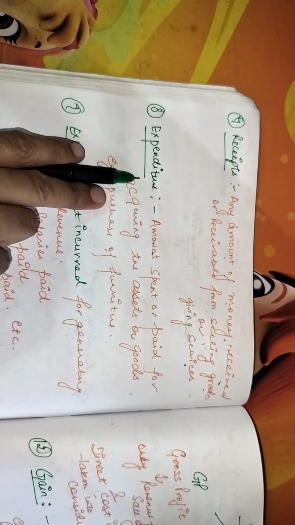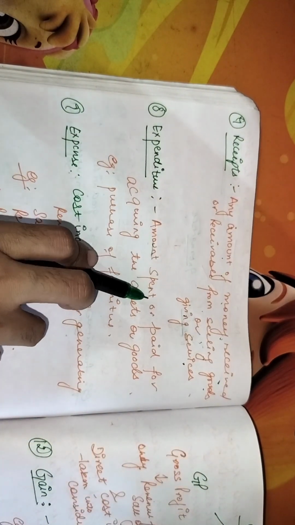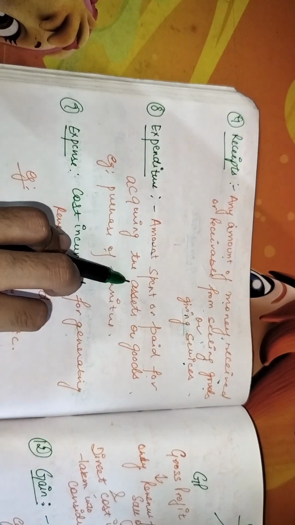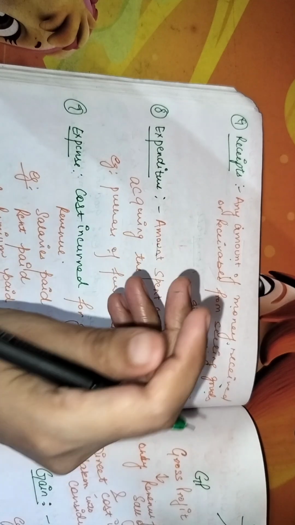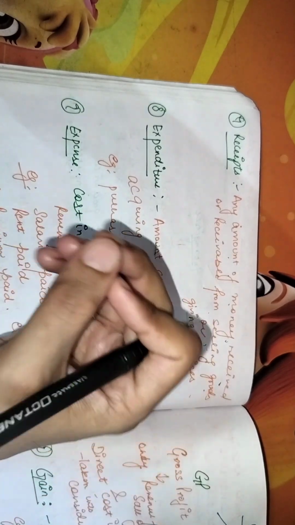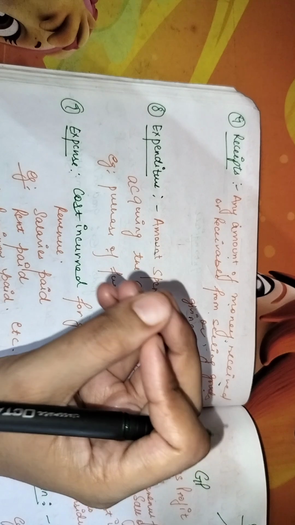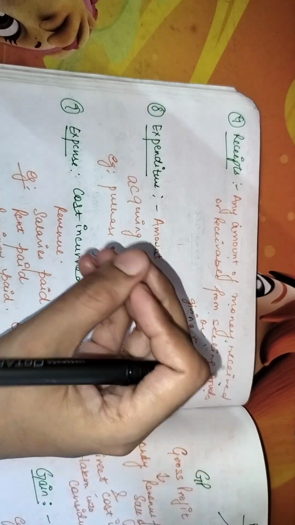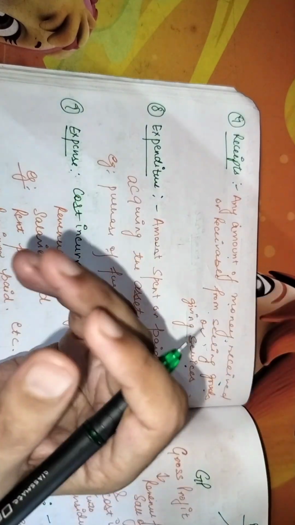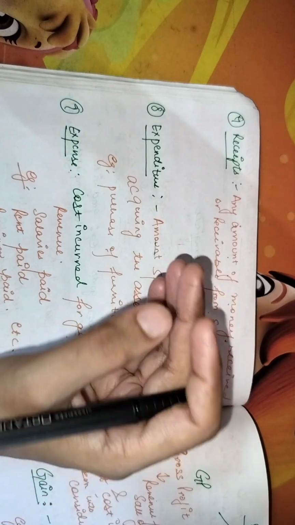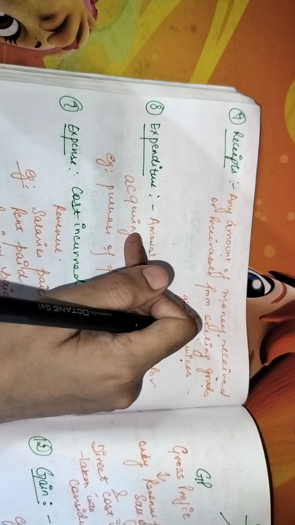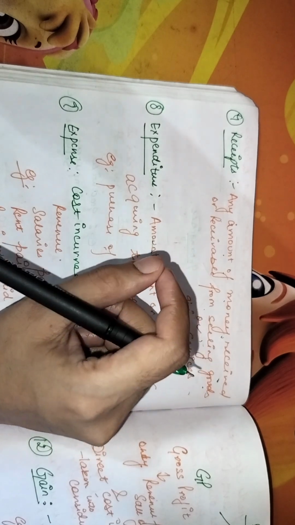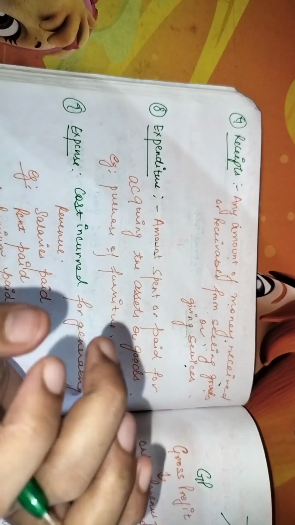And what is expenditure? Expenditure is the amount spent or paid for acquiring the asset or the goods. It means any amount of money that is being spent by the business for purchasing certain asset or for the manufacturing of certain goods will be considered as expenditure. Now receipts and expenditure are basically the two words that are used for non-profit organizations.